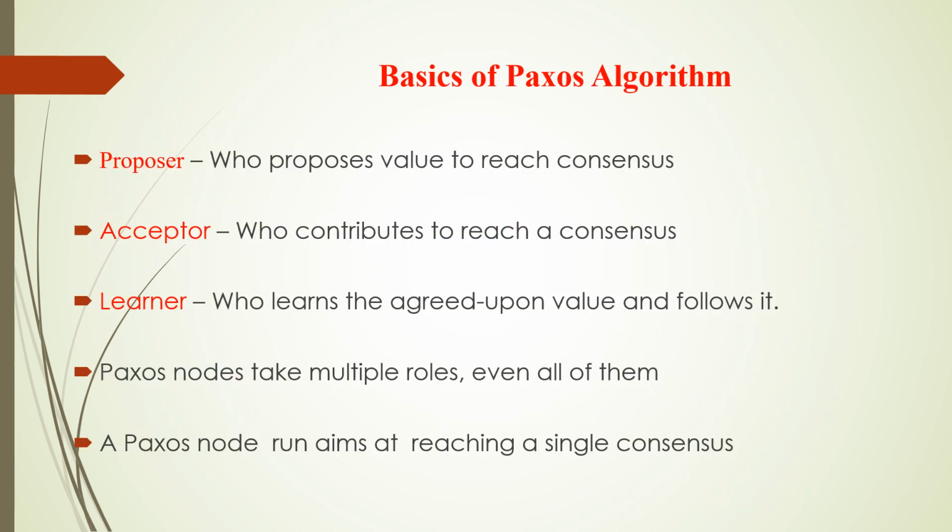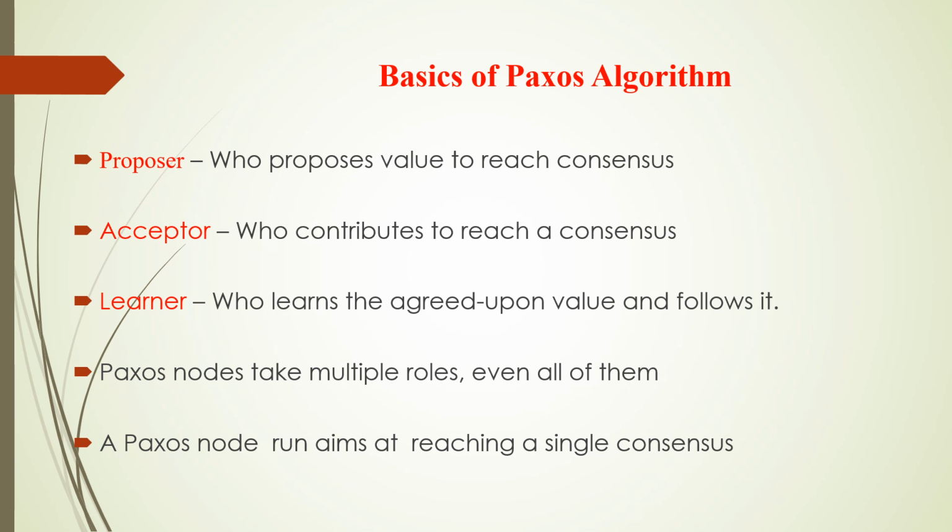Basics of Paxos algorithm: there are three roles. One is proposer, another one is acceptor, third one is learner. Who is proposer? Proposer is like a leader, who initiates the decision value. Acceptors are representatives of learners. They vote for the decision to make a final one, who contribute to reach a consensus. Learners learn the agreed upon value and follow it.